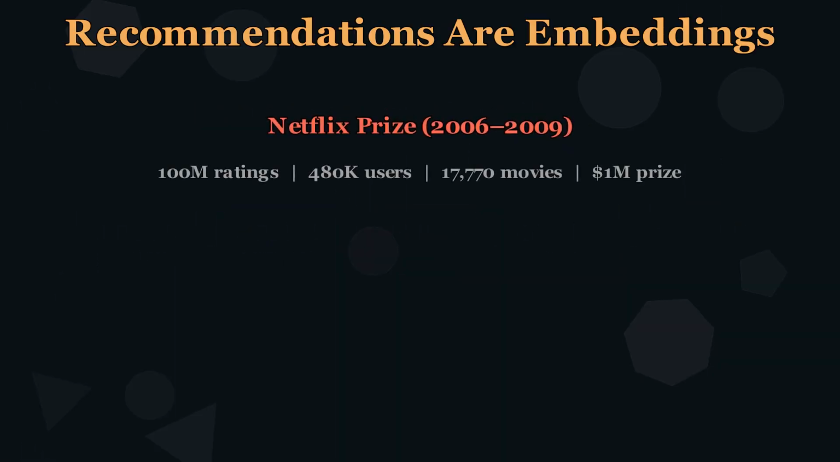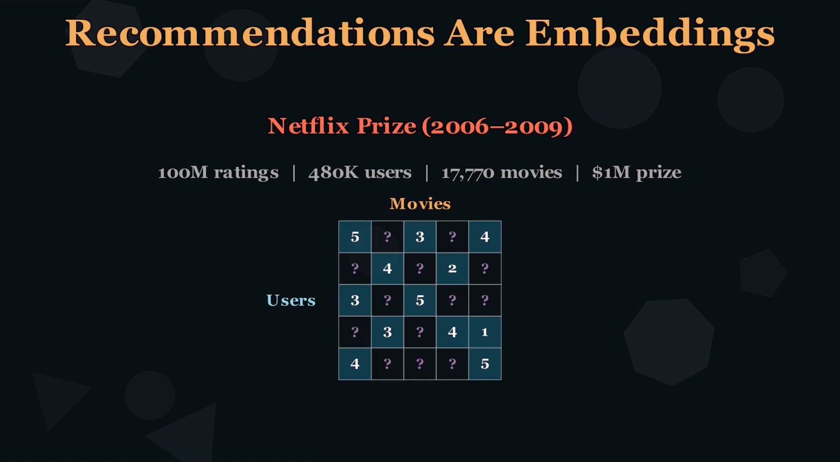In 2006, Netflix offered $1 million to anyone who could improve their recommendation system by 10%. 100 million ratings, 480,000 users, 17,770 movies. The ratings form a sparse matrix. Most entries are missing. How do we fill in the blanks?